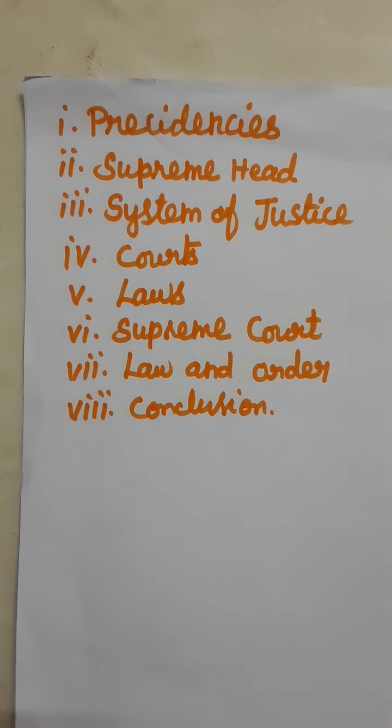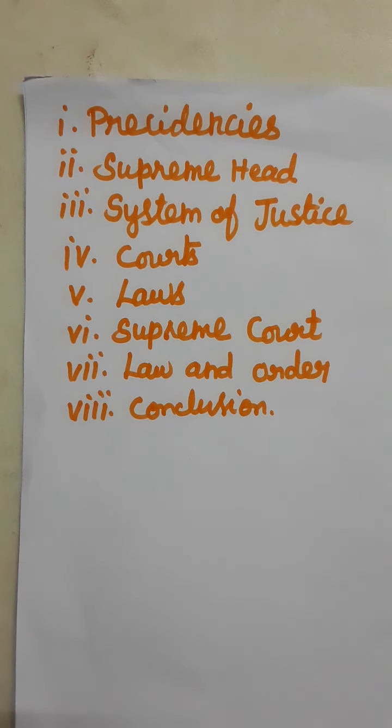Next topic is System of Justice. A new system of justice was established. Next, courts. Each district had 2 courts. They are criminal and civil. Now we are following, no, we borrowed that system from the British only. We have to accept that the British are well known and very good administrators. A few things we are going to learn from them.